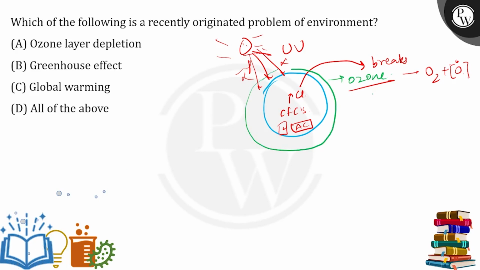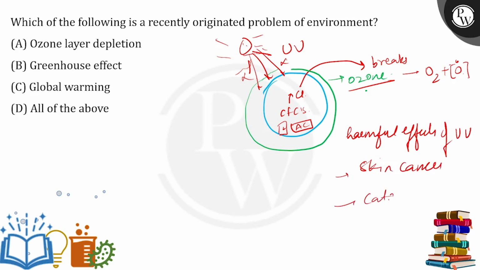That means there is ozone absent there, and because of this, UV radiations enter the earth and cause a number of harmful effects. UV radiation causes skin cancer, cataract, low productivity of crops, and harm to marine life, to animals, and many more. So ozone layer depletion is a very important problem that we are facing right now because of the use of CFCs generating ACs and fridges.